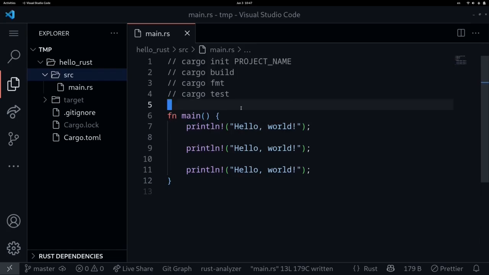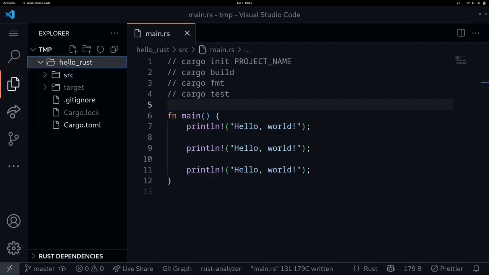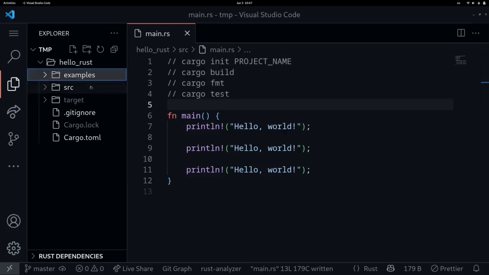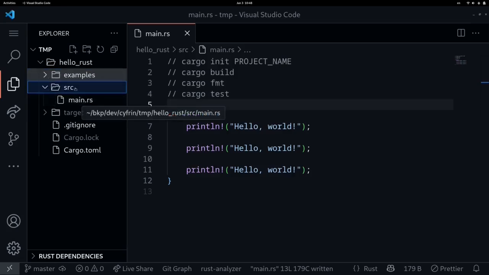Furthermore, in the course, I'll be showing you some examples of Rust code. These code will be executable and they will be located in a special folder outside of the source. So I'll also explain how to execute those examples. These examples will be located in a folder called examples. This is a special folder that is recognized by Cargo. Maybe you have some code inside the source folder where you want to test out as examples. In this case, you will put your code inside examples. Similar to the main function, the code inside the examples will also be executable.